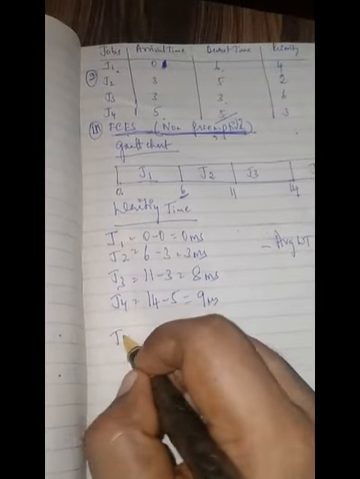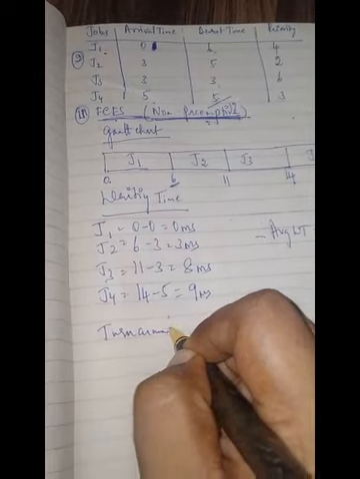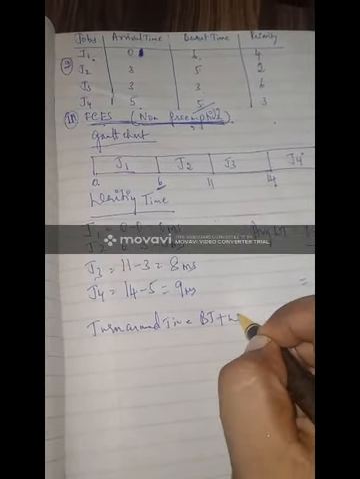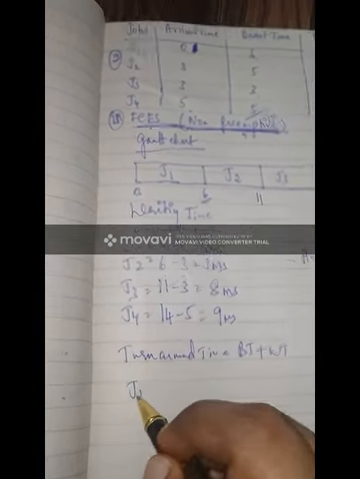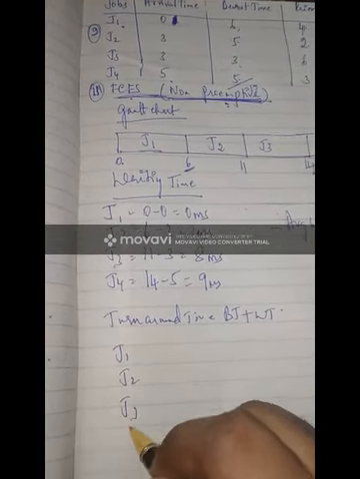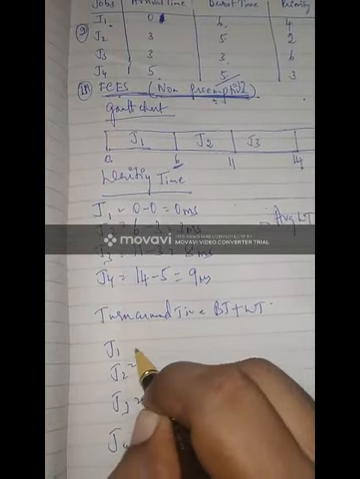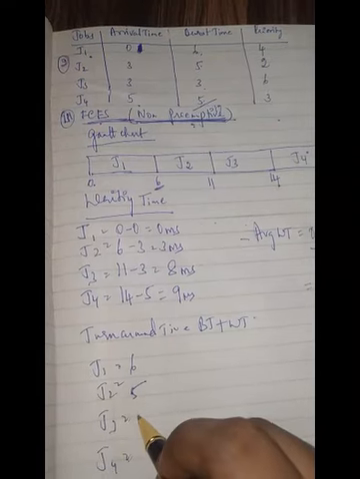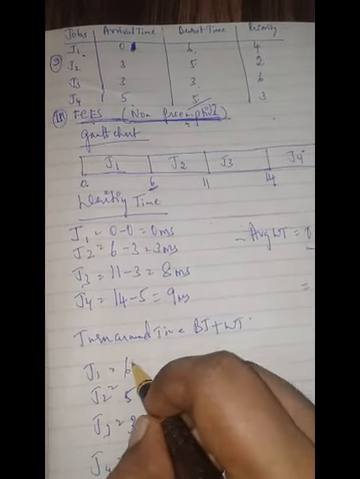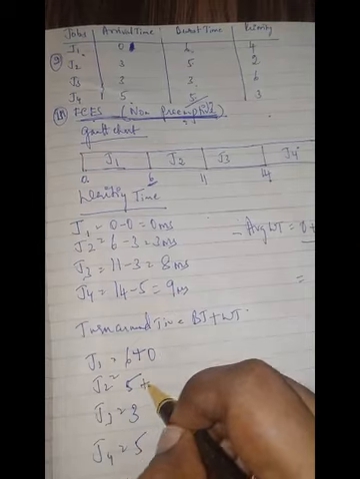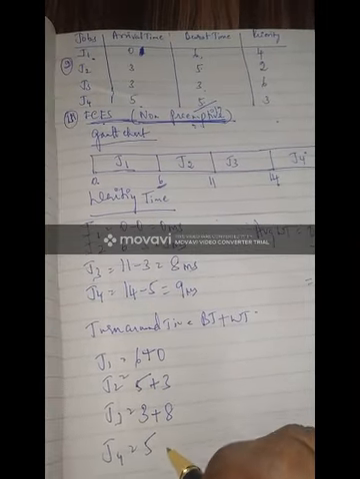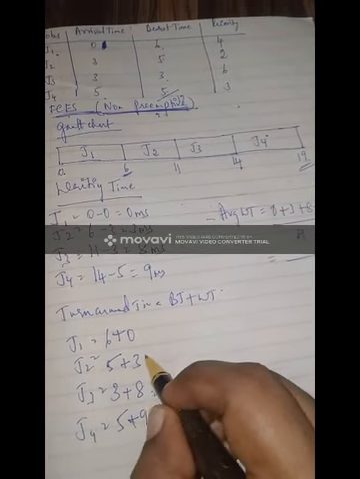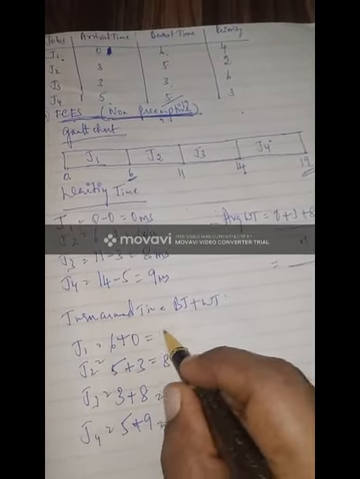Next you have the turnaround time. Turnaround time is nothing but burst time plus waiting time. So you have J1, J2, J3, J4. Burst times you get in the question: 6 for J1, 5 for J2, 3 for J3, 5 for J4, plus the waiting times you have already calculated. Just add those, and you get 6, 8, 11, 14.